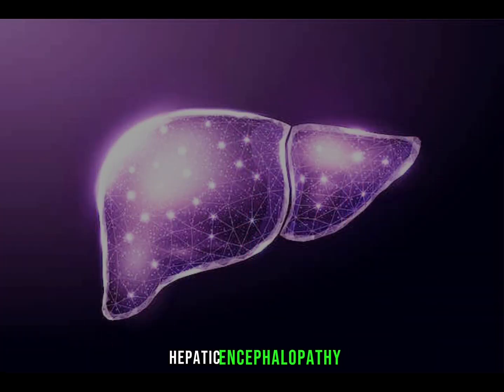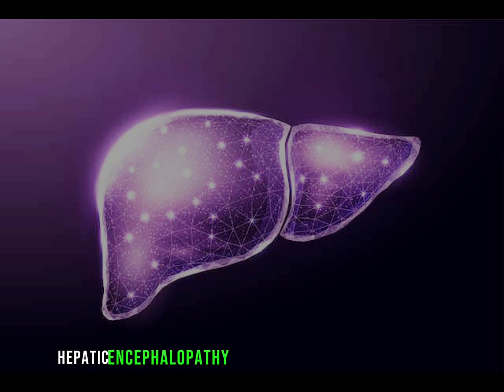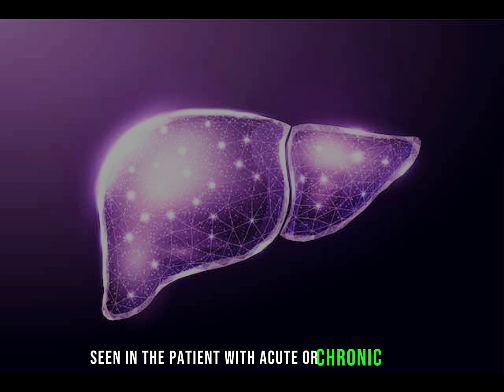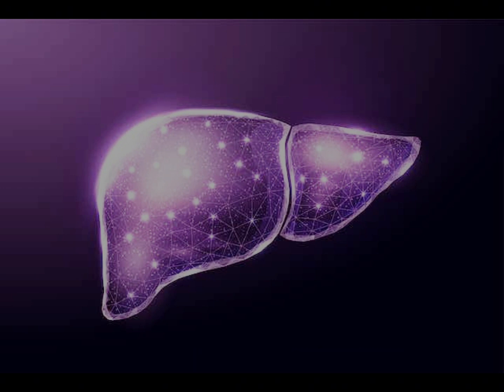Hepatic encephalopathy. Hepatic encephalopathy is a neuropsychiatric syndrome, seen in the patient with acute or chronic liver cell failure, or with portosystemic shunt. There is an increase in ammonia, and there is production of toxic substances by the bacteria in intestinal protein, and there is hypokalemia, so decreased glucose entry to cerebral cells, and there is an increase in permeability of the blood-brain barrier to some toxic substances.